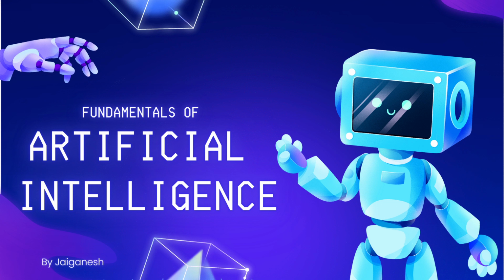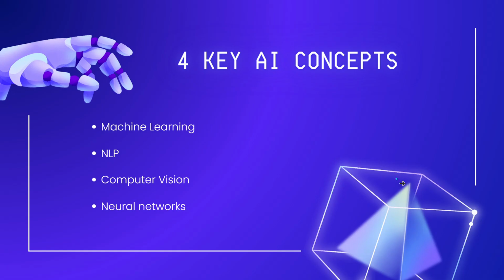Human beings can see, talk, think, and react. Similarly, a machine that is artificially intelligent is also made capable of seeing, talking, and reacting or responding post thinking like human beings by using four major concepts of AI. They are machine learning, NLP, computer vision, and neural networks. I will be explaining each of them in simple terms one by one.